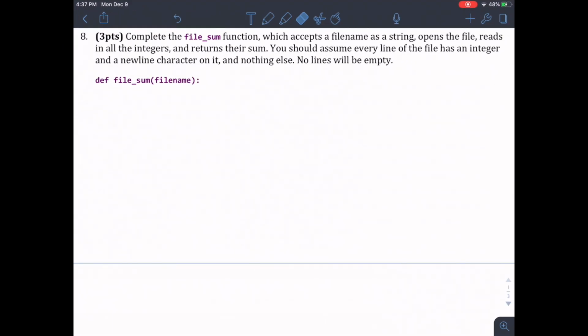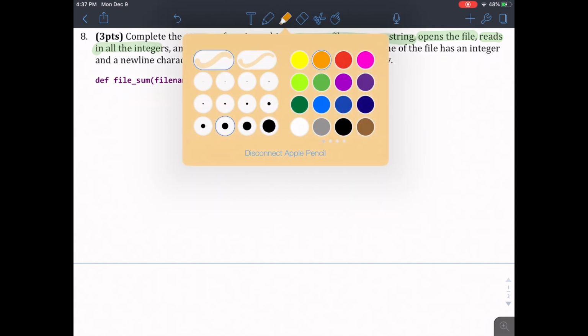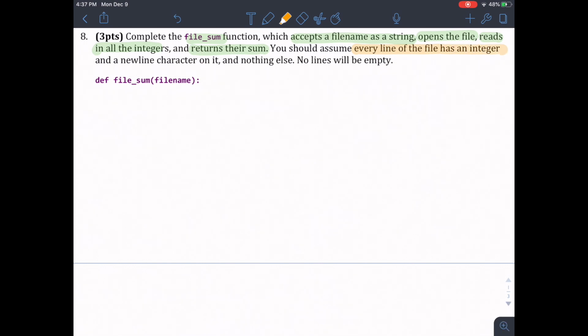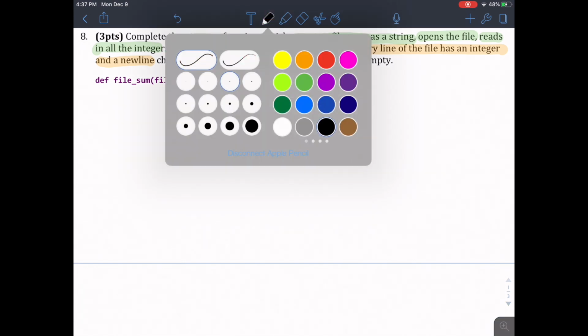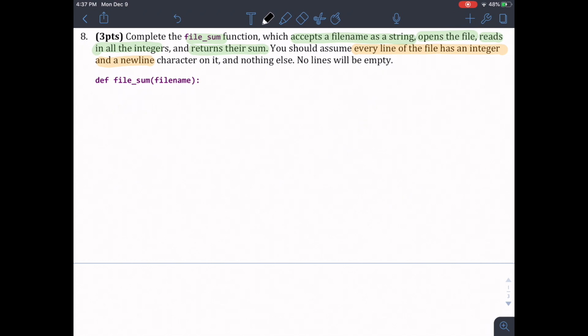Now for number 8, complete the file sum function. Okay, accepts the file name as a string, opens up that file, reads in the integers, returns their sum. An assumption we can make is every line has an integer and a new line character on it. That makes things pretty easy. Nothing to validate or anything like that. So let's get going. So what we want to do is first open up our file for reading because we only get the file name.